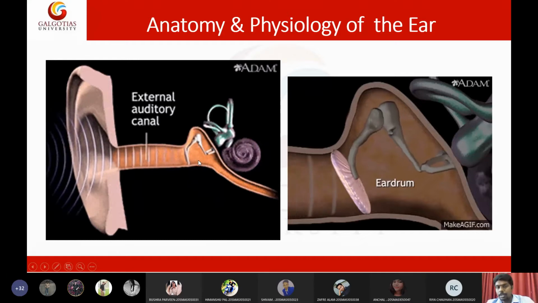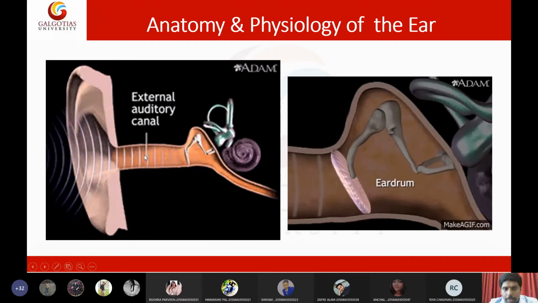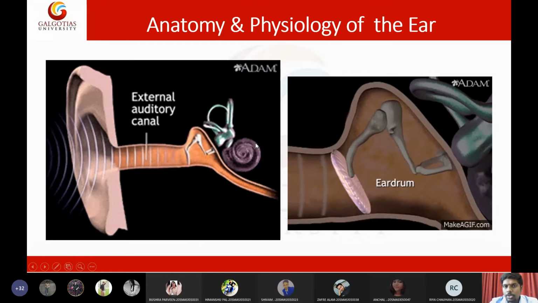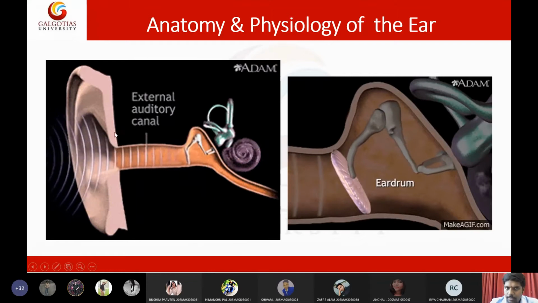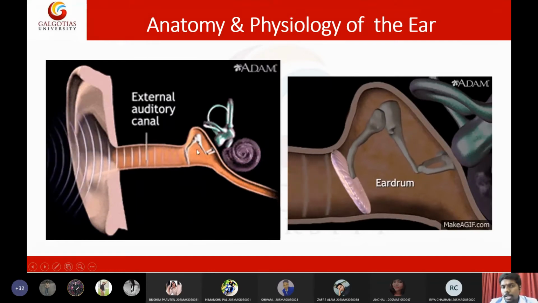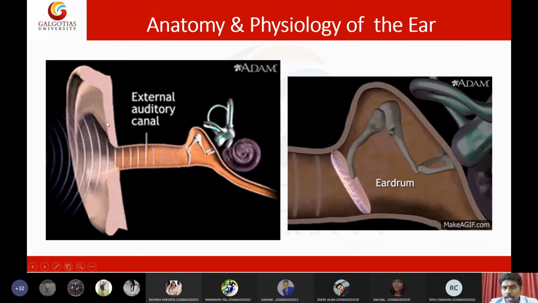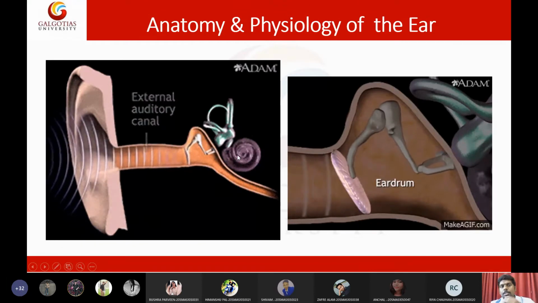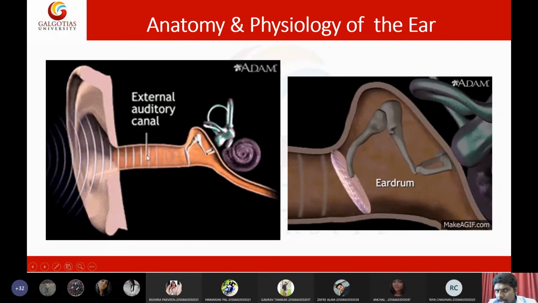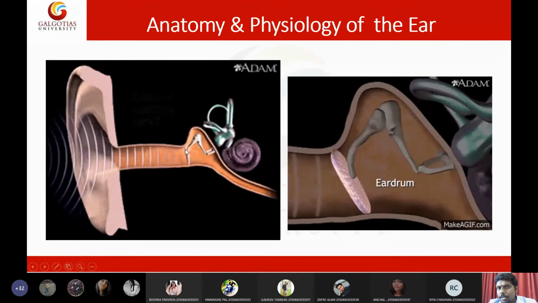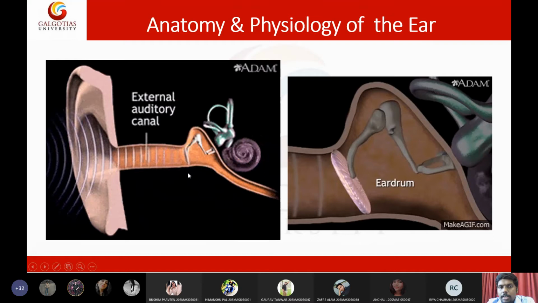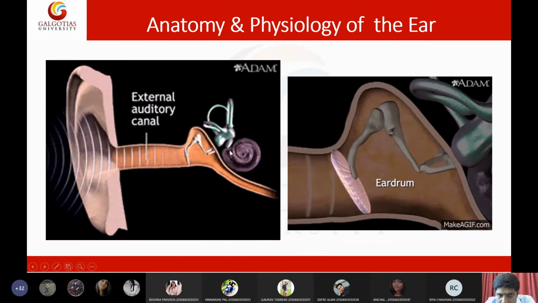Basically, the ear is divided broadly into three areas: external ear, middle ear, and inner ear. External ear is composed of the ear pinna and the external auditory canal. Then it ends with a membrane, and this membrane is called the tympanic membrane or simply eardrum. Until the eardrum is the external ear.